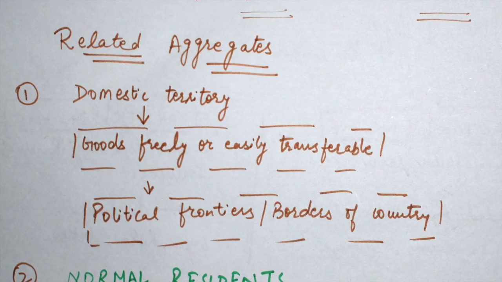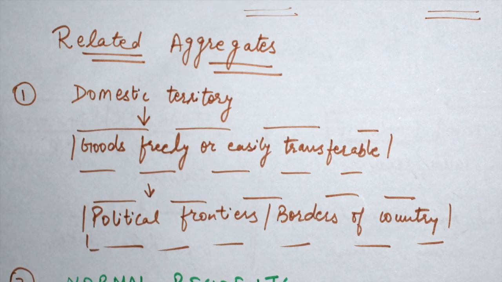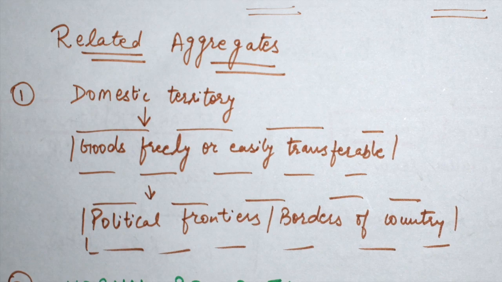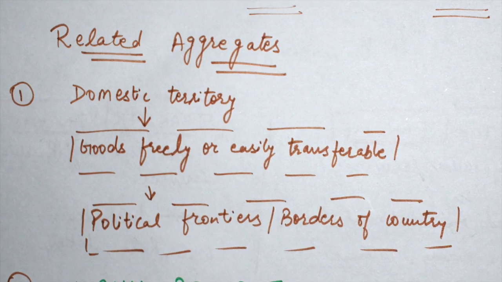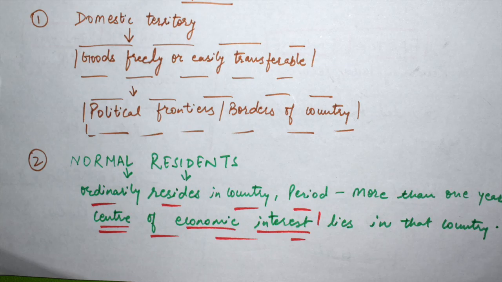So, moving towards the next point, that is normal residents. It refers to an individual or any institution who ordinarily resides in a country for the period of more than 1 year. But here we need to see one further point, whose center of economic interest lies also in that particular country.